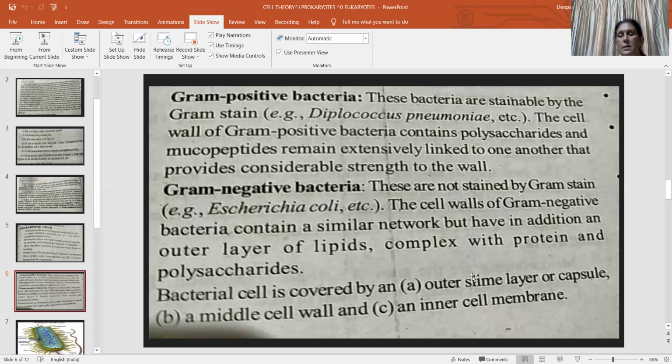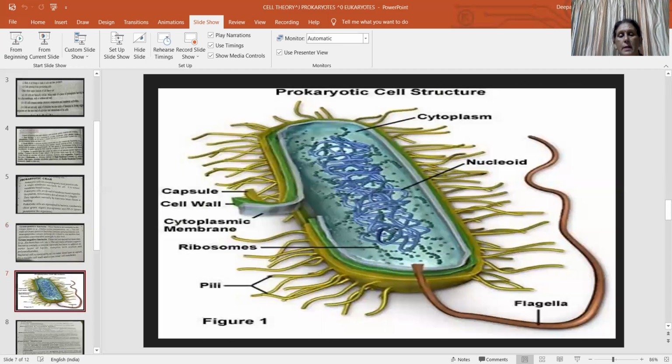So in our next slide, here you see the diagram of a bacteria. It is a prokaryotic cell. Here you see the capsular layer is present. That means it is a resistant bacteria.